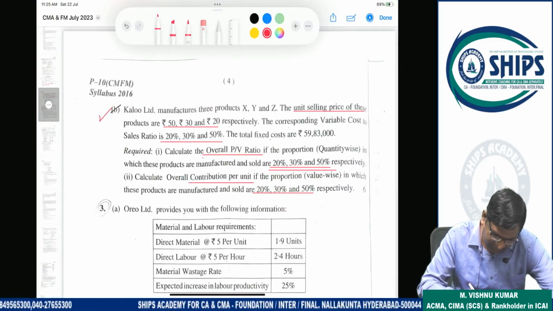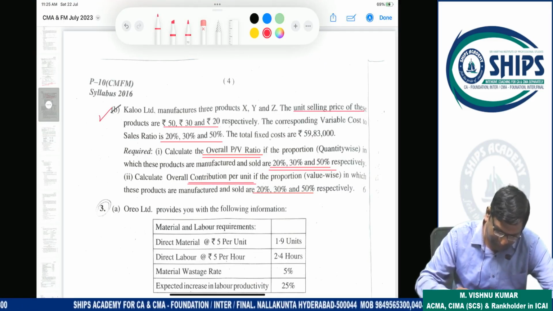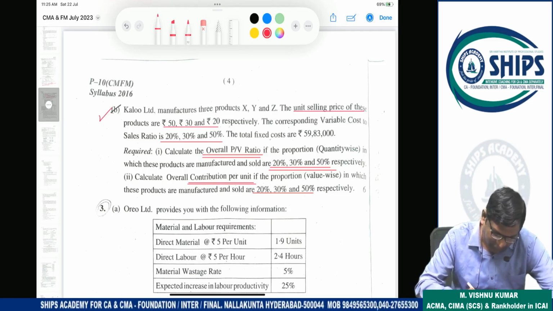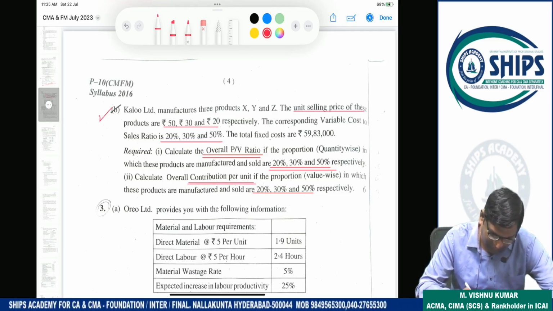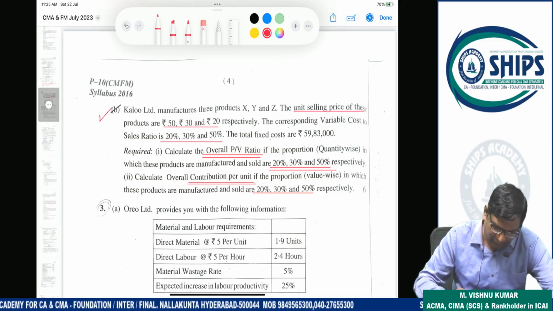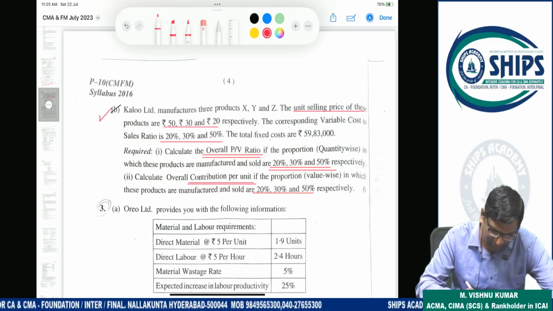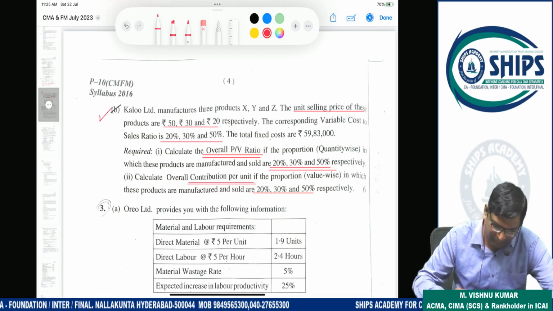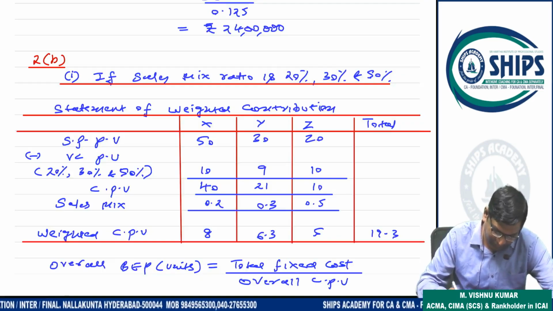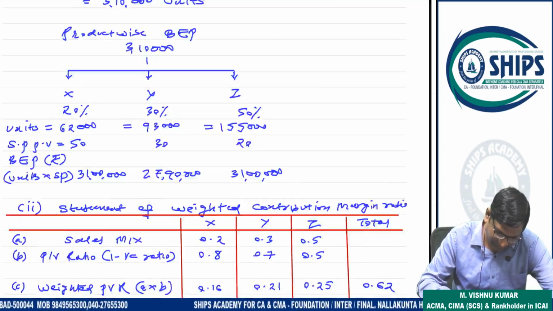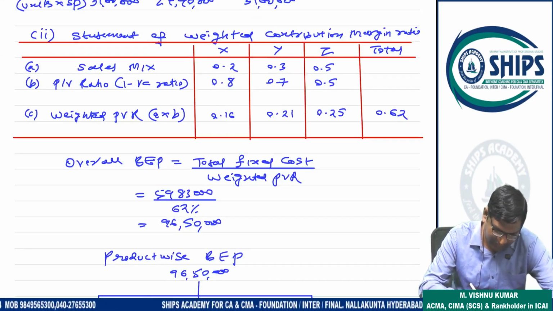Two points are given. First, we have to calculate the overall PV ratio, then the contribution per unit. So I calculated the weighted contribution per unit here. If you want to calculate PV ratio, it comes this way. Sales mix 0.2, 0.3, 0.5.